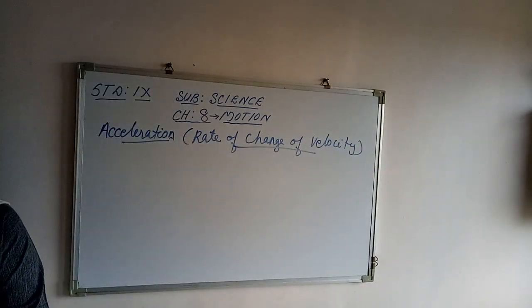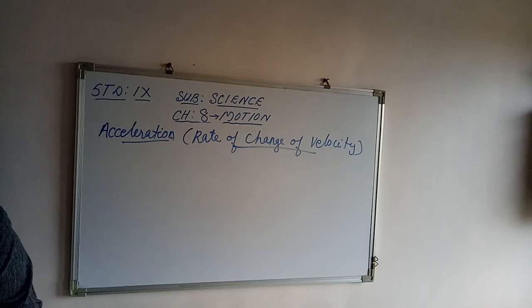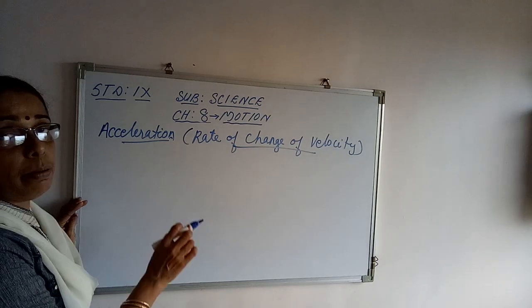Rate of change of velocity. Now, during uniform motion, you know that for uniform motion of an object along a straight line, the velocity remains the same with time, or it's not changing. In that case, the change of velocity of an object at any time interval remains zero.